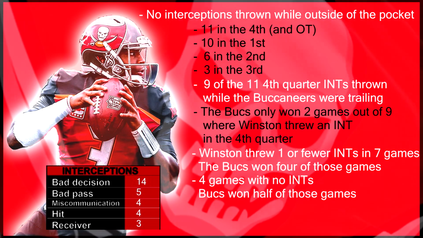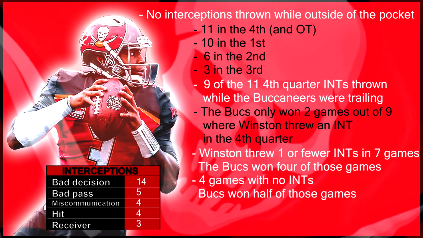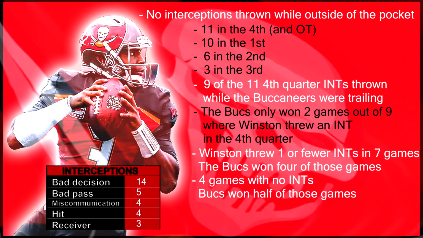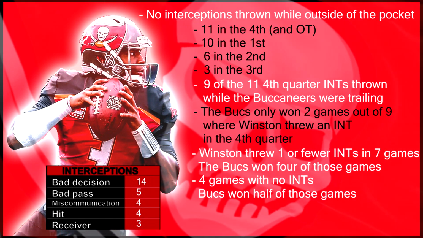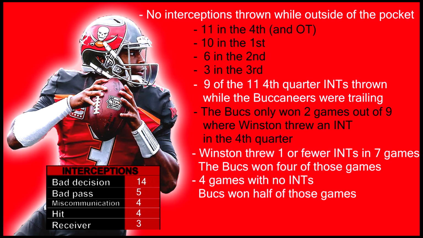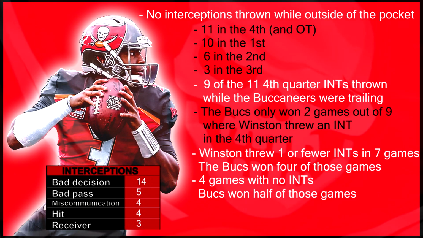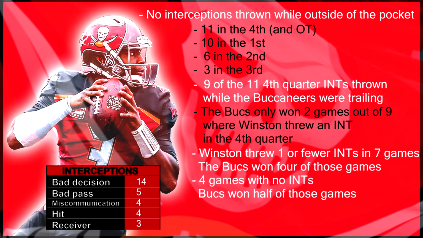Winston threw 6 pick sixes in 2019. 5 of those pick sixes were thrown inside the Tampa Bay 25. 1 of them was thrown from the Tampa 33. Only 1 pick six was thrown from the opponent's side of the field, and that was in Week 14 against the Colts from their 23-yard line. The Bucs, interestingly, won that game.